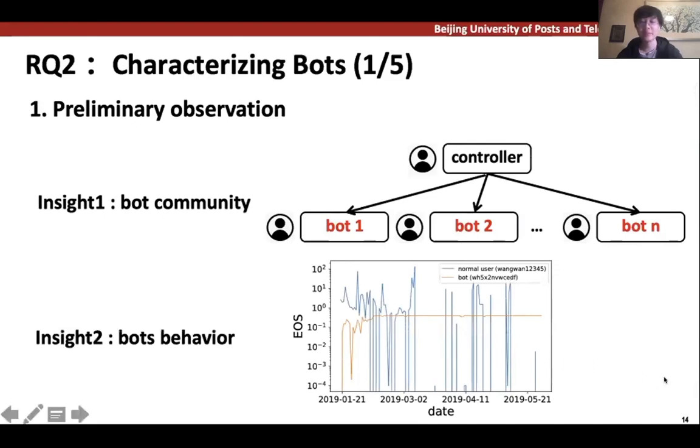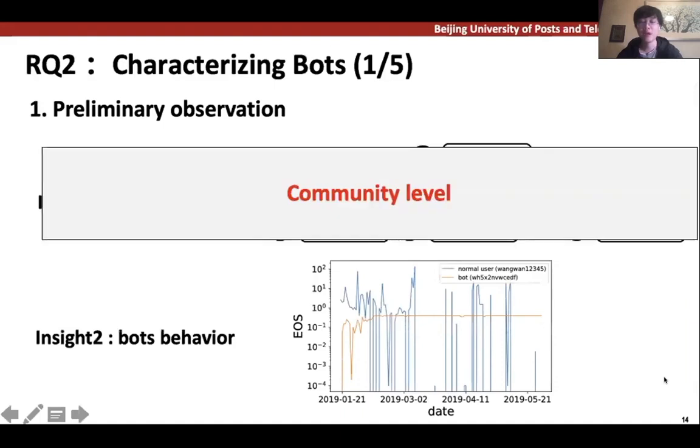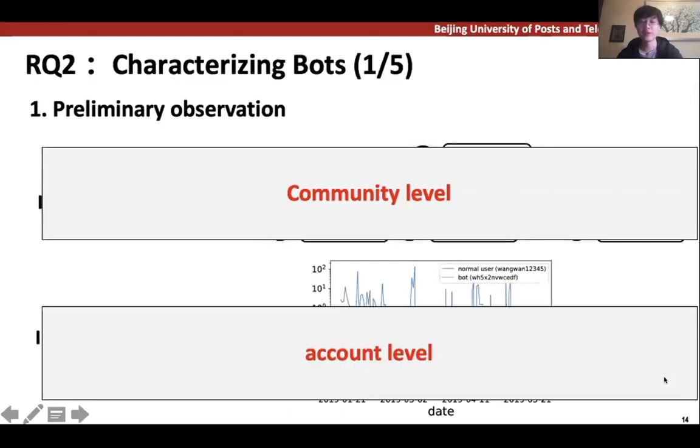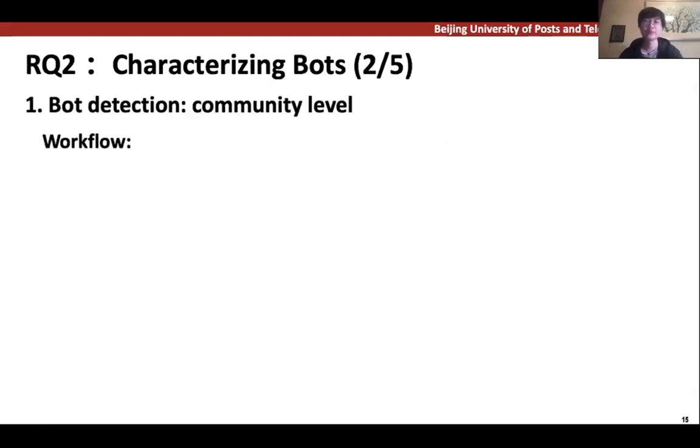One is to detect bots at the community level. We want to find a community whose members behave similarly. The other one is to detect bots at the account level. We want to identify bots who behave regularly. Let me introduce the community level first. The workflow of community level detection is as follows.